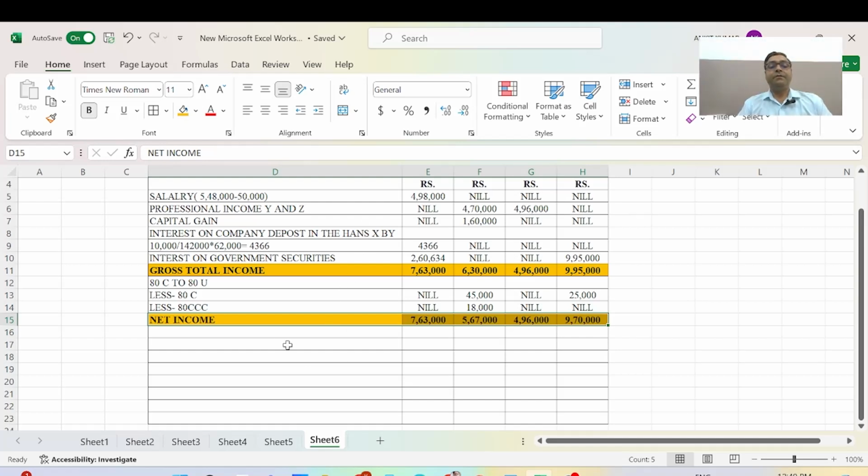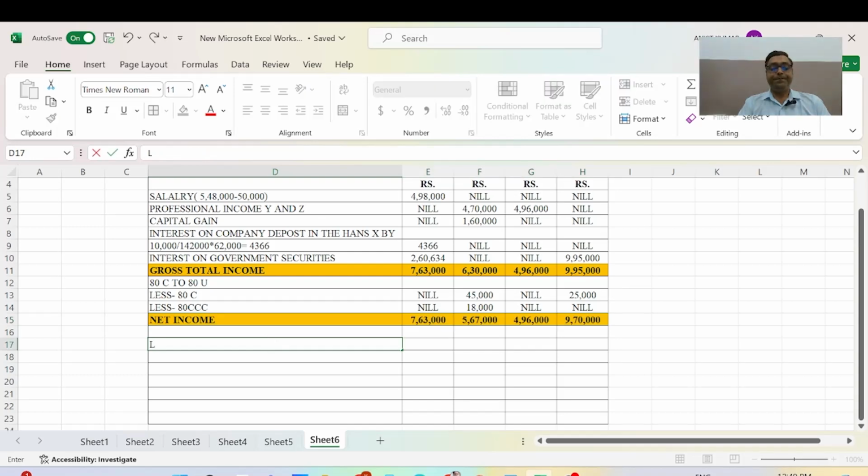And now here will be the rebate, less rebate under Section 87A. Okay.